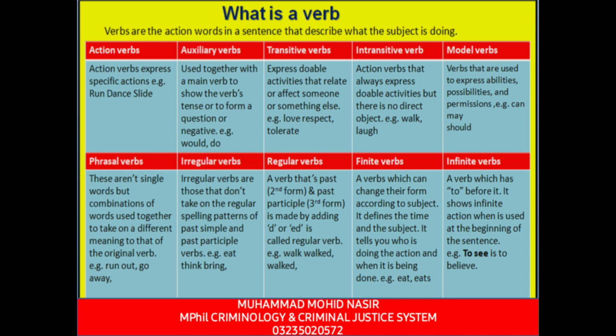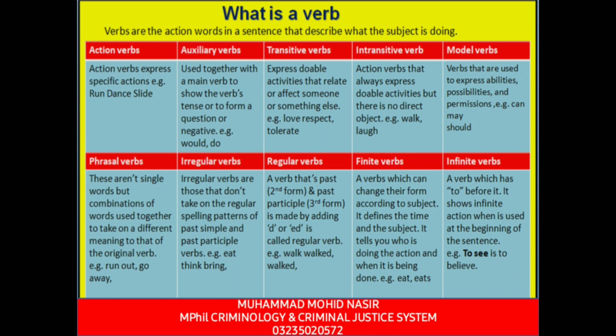There are different kinds of verbs: action verbs, auxiliary verbs, transitive verbs, intransitive verbs, modal verbs, phrasal verbs, irregular verbs, regular verbs, finite verbs, and infinite verbs. Action verbs express specific action. For example, run, dance, slide. Auxiliary verbs are used together with the main verb to show the verb's tense or to form a question or negative. For example, would and do.